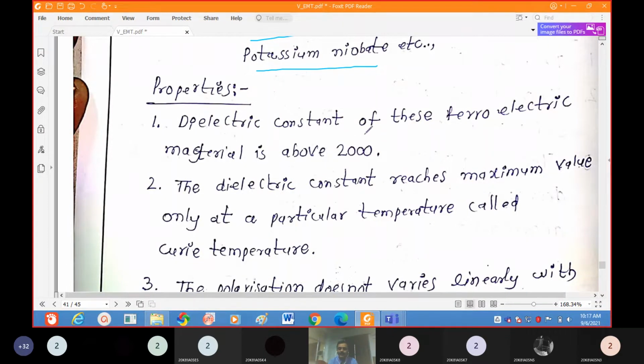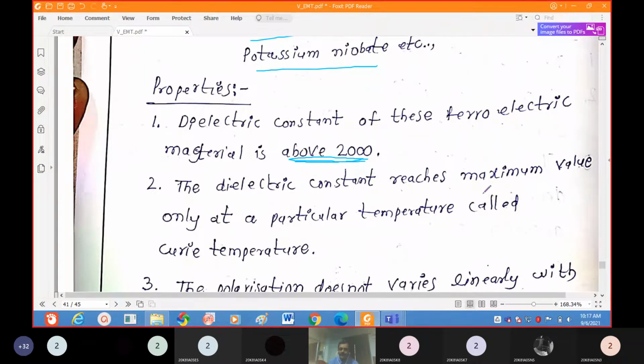Already we said that it is the ratio of the permeability of the material to that of free space, which is called the dielectric constant or relative permittivity. The dielectric constant value in the case of a ferroelectric material is very high. If the dielectric constant is high, it means the polarization of that material is very high.